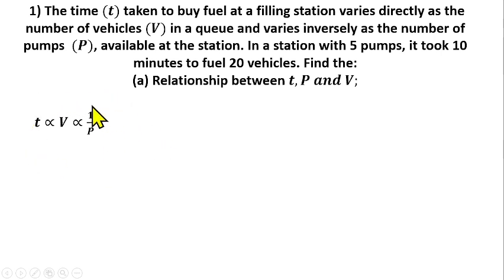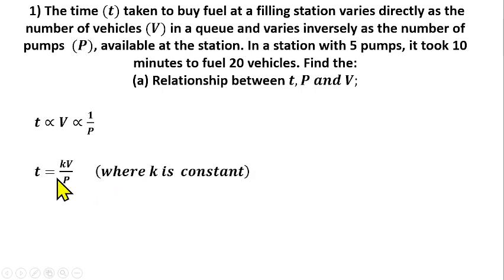Then this is a mathematical expression which we need to change to an equation, and the only way we can do that is by introducing a constant k. So this gives us t equals k times v over p, where v is the number of vehicles and p is the number of pumps.